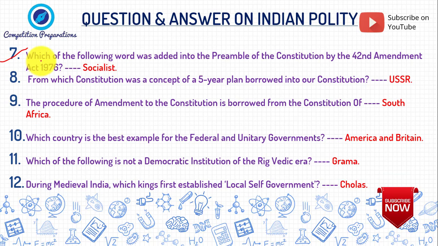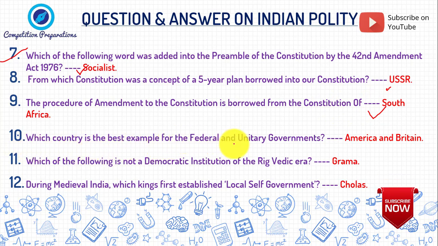7th question, which of the following words was added into the preamble of the Constitution by the 42nd Amendment Act 1976? The word is socialist. From which Constitution was the concept of the 5-year plan borrowed into our Constitution? From USSR. The procedure of amendment to the Constitution is borrowed from which Constitution? It's borrowed from South Africa.